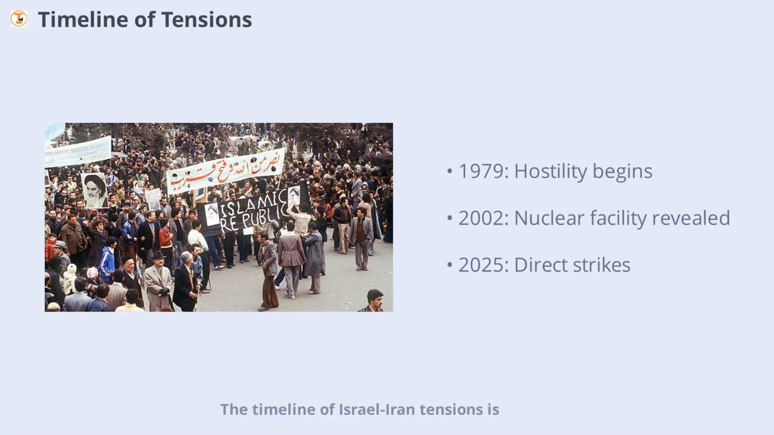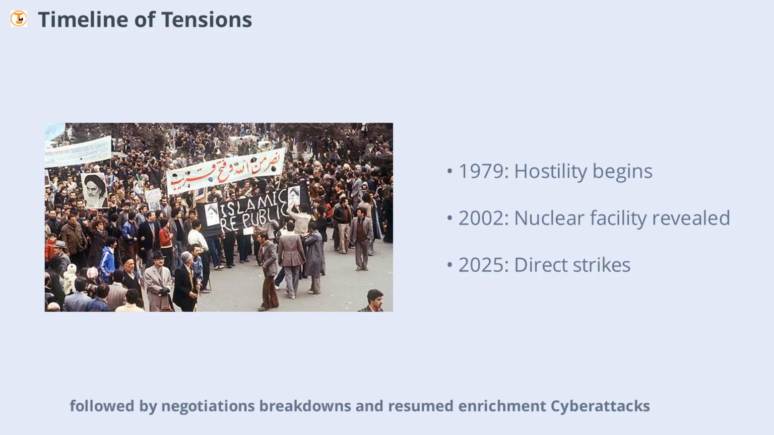The timeline of Israel-Iran tensions is marked by a series of significant events. In 1979, Iran's new leadership identified Israel as a primary enemy. The 2000s saw revelations about Iran's secret nuclear facilities, followed by negotiations, breakdowns, and resumed enrichment. Cyberattacks, assassinations of scientists, and direct military strikes have punctuated the relationship. The past decade has seen escalating attacks, including missile and drone strikes, and retaliatory operations on both sides.